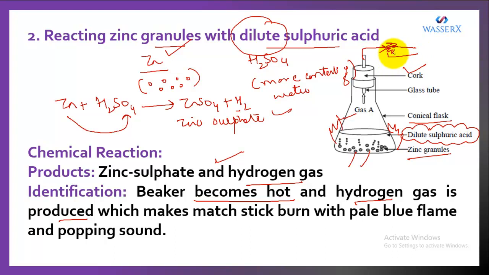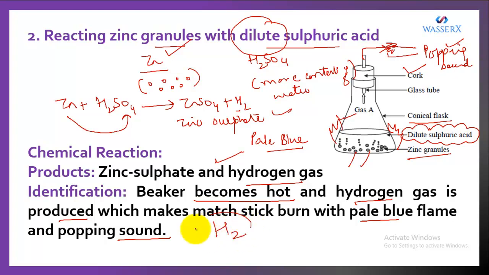The second thing is that it burns with a specific sound, the popping sound, and the popping sound is the identification property of hydrogen gas. And one more thing, the flame emitted was a pale blue flame. So this pale blue flame, the popping sound and the supporter of combustion prove that the gas produced is hydrogen gas.